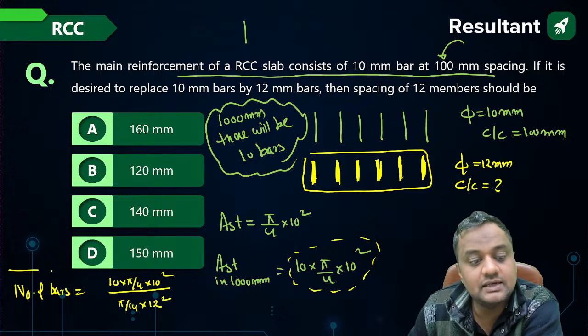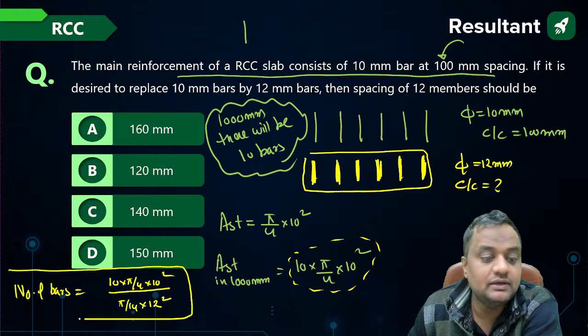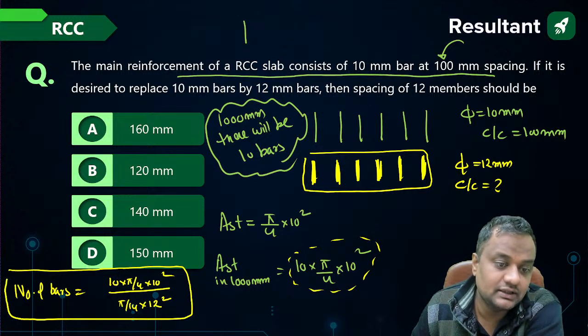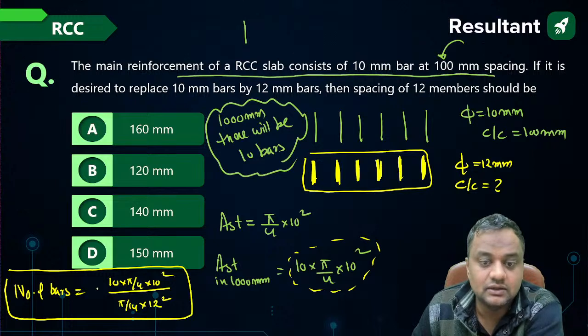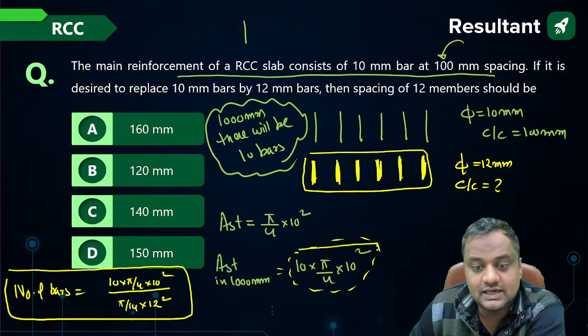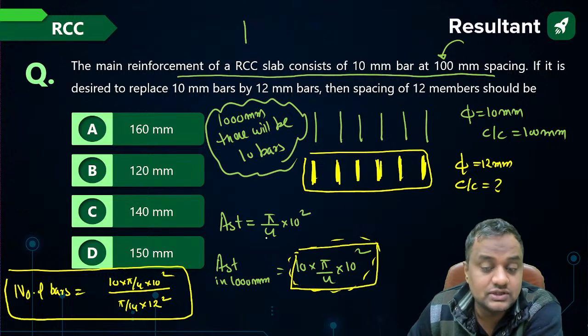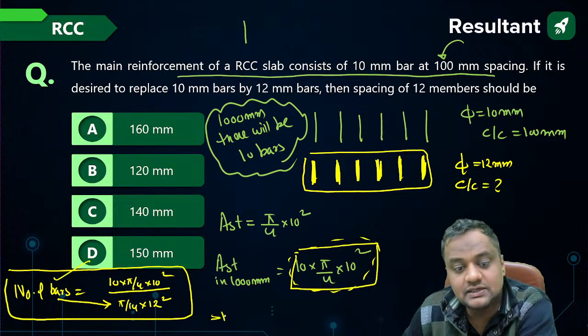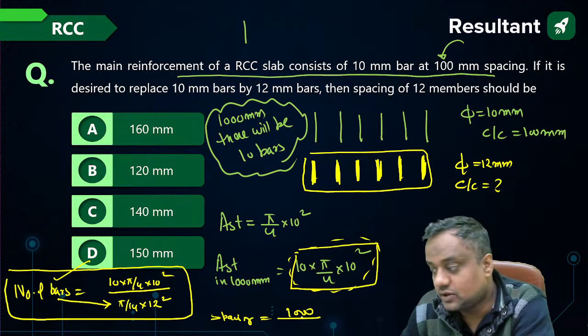This is the number of bars for 12 mm. What we have done, we have equated the AST. Here the AST is 10 into pi by 4 into 10 square; here it will be pi by 4 into 12 square into number of bars. Both have to be same. So number of bars will be calculated from here, and spacing will be 1000 upon number of bars.